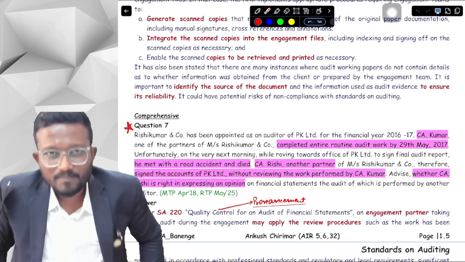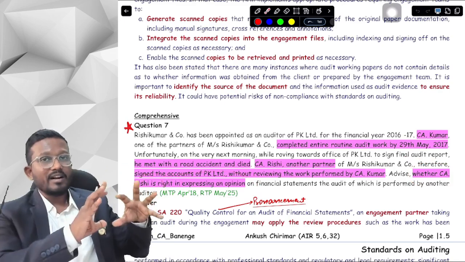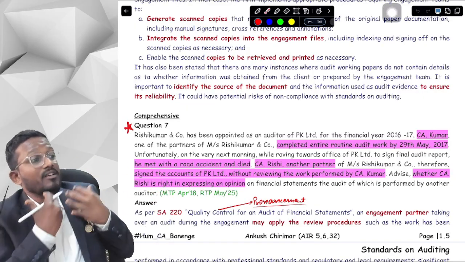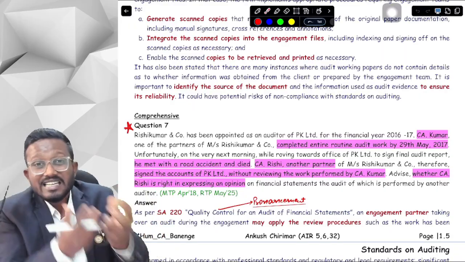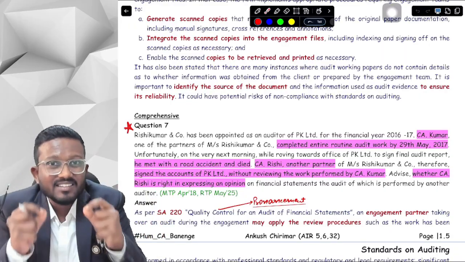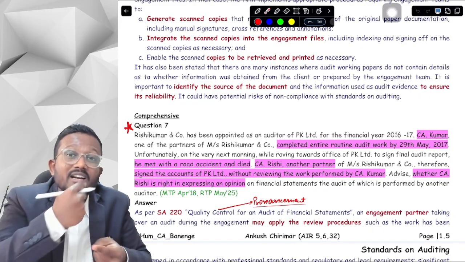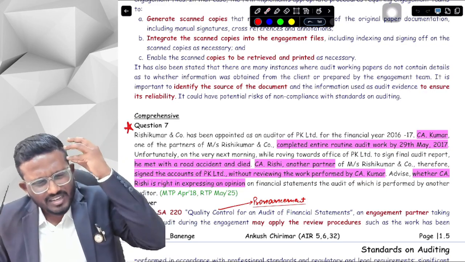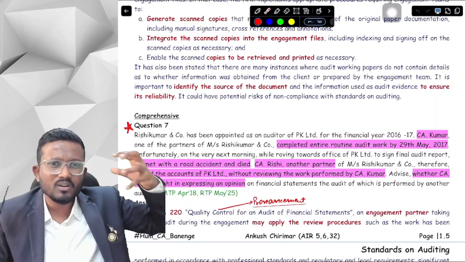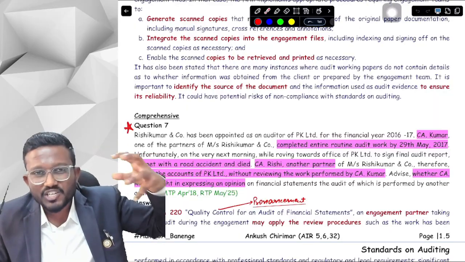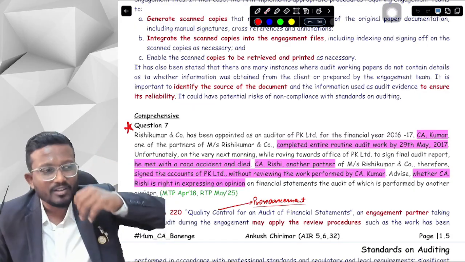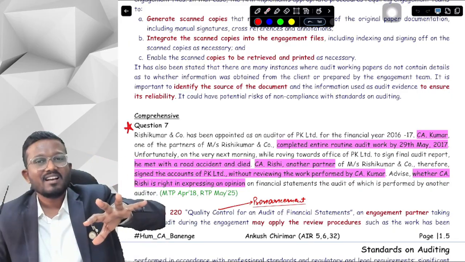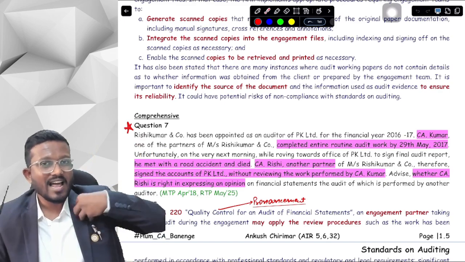Now here the case is, a CA has already reviewed or audited the financial statements of the entity. Can another CA rely on the work of the previous CA or not? Is that the question that is asked over here? Whether we can rely on the work done by the other CA or not. So if you see it logically, obviously, sir, we can rely on the work done by the other CA, because CAs already have professional standards requirements applicable on them. So if the other CA is working as per the standards, that means he has worked correctly and we can rely on their work.